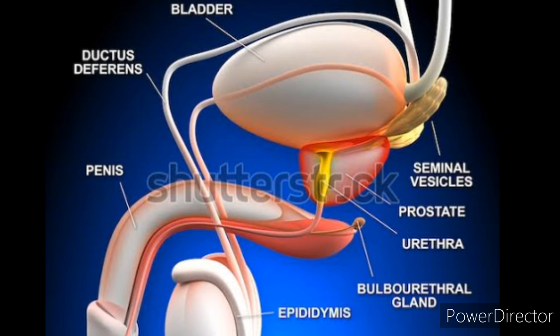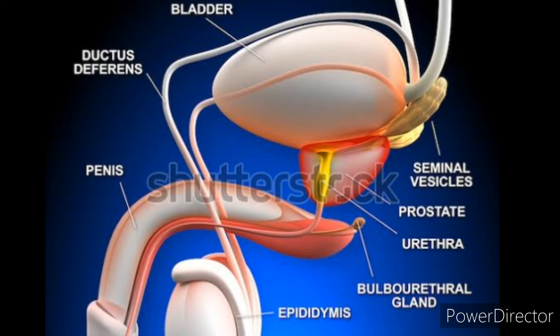And coming to the accessory glands. 2 seminal vesicles, 1 prostate gland and 2 bulbourethral glands form the accessory glands here. One by one we will see the position of these glands and the functions of these glands. Seminal vesicles secrete mucus and a watery alkaline fluid containing fructose, and this is going to provide energy for the sperm, and as we have seen, the seminal vesicle is present behind the urinary bladder.